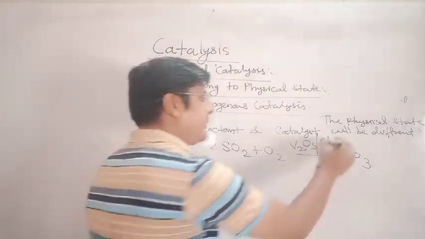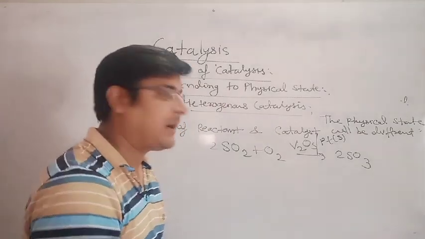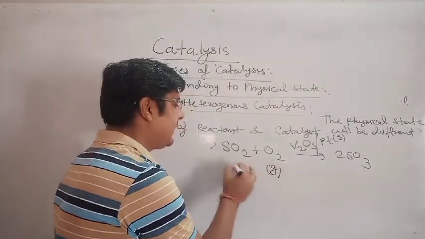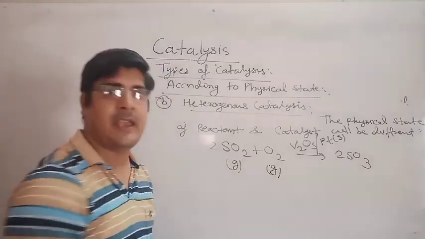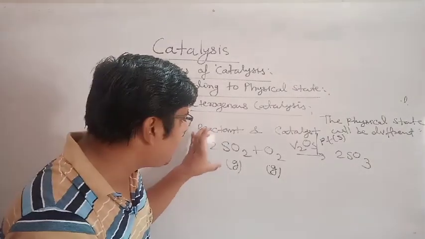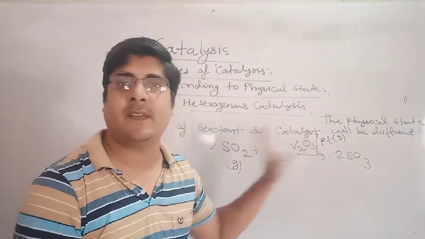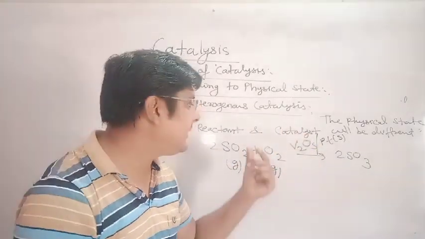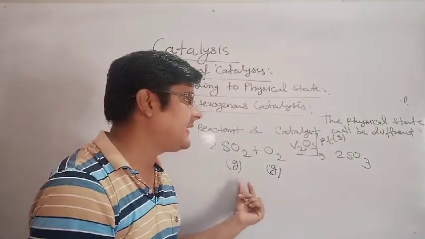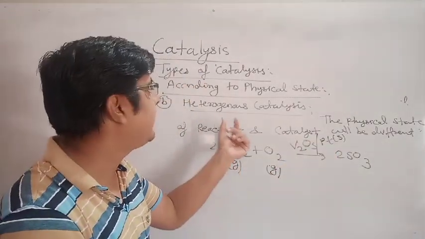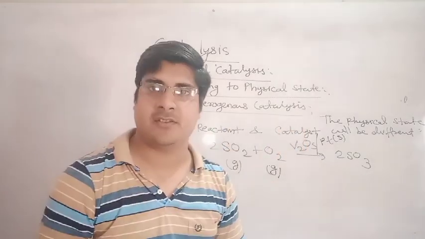The physical state of platinum is solid, but the reactants oxygen and SO2 are gas. The physical states of reactant and catalyst are not the same. So this is an example of heterogeneous catalysis.